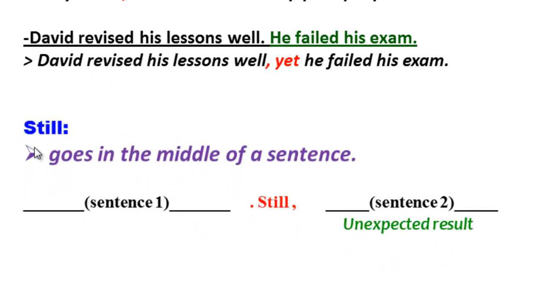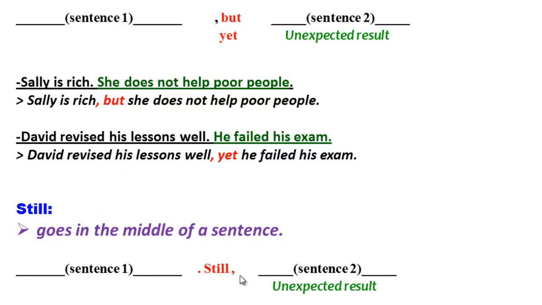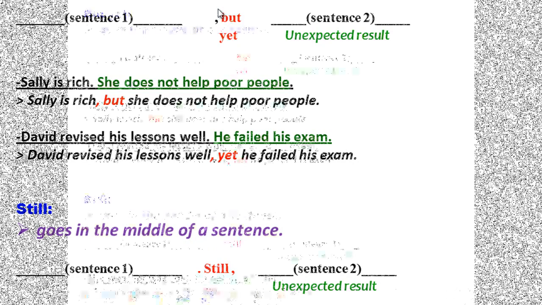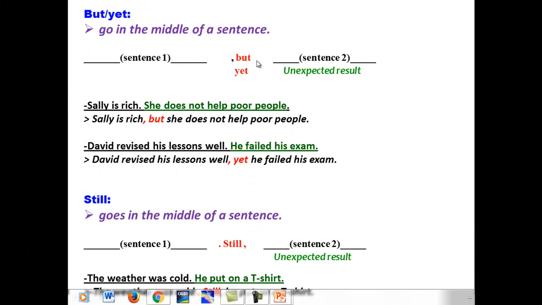As for still, it also goes in the middle of a sentence, but it is punctuated differently. So compare it with but and yet. As you see, but and yet go after a comma, but still goes between a full stop and a comma.